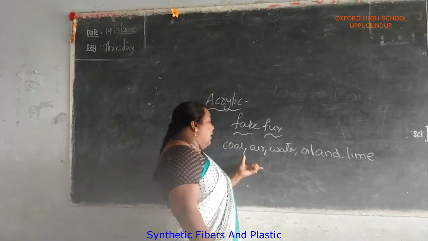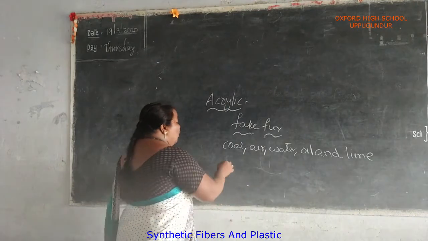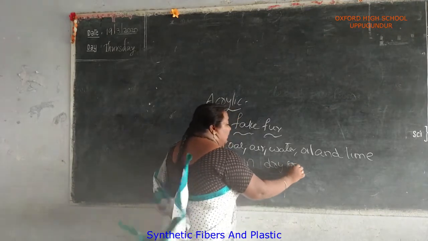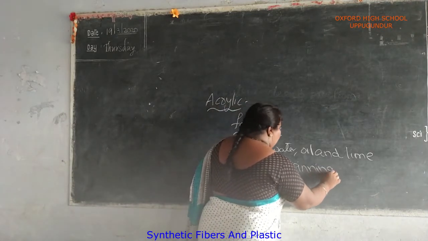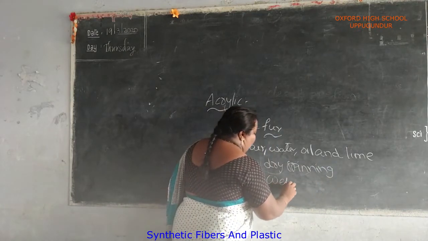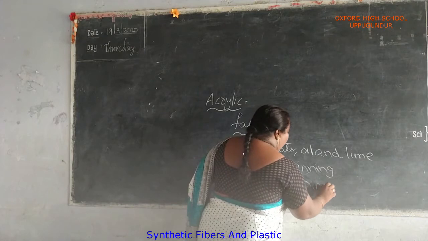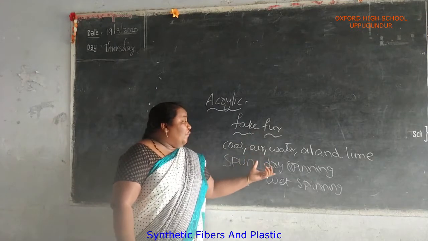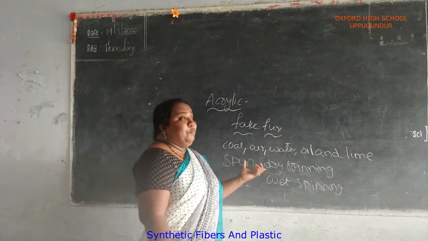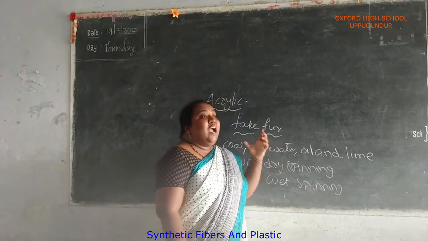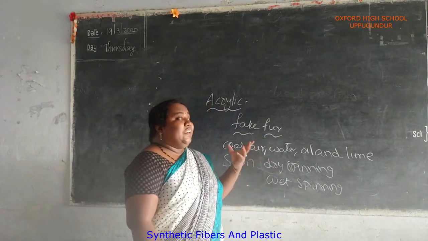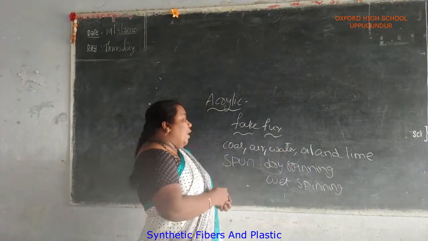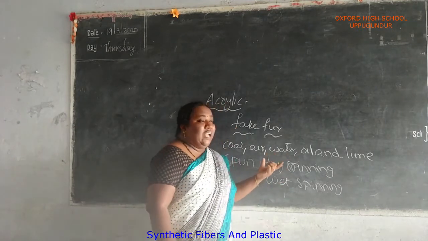It then becomes a hard material. It is spun in two ways. One is dry spinning. The other one is wet spinning. For producing wool, we use dry spinning. In dry spinning, the material is spun through a spinneret and it solidifies to give a fine, thin fibre. By using this dry spinning, we get the wool.